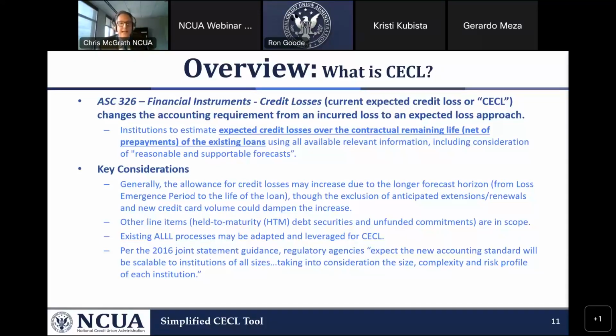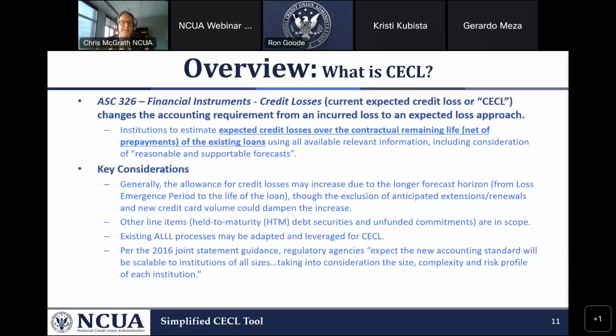CECL does not apply to anything that is carried on the books and records at fair value. It's focused on loans, receivables, unfunded commitments. CECL recognizes losses faster and is more accurate. Because of that, losses are an estimate.